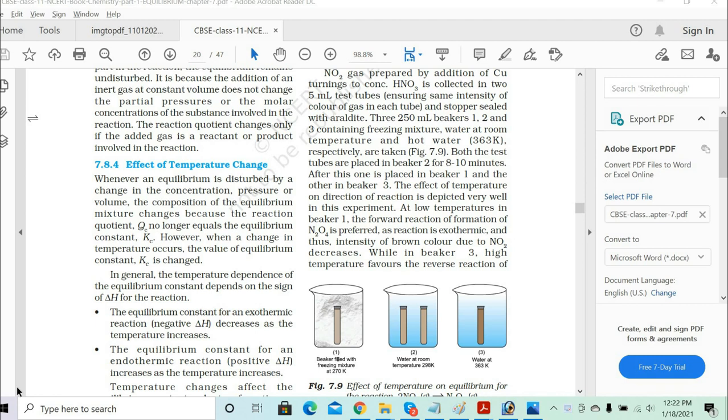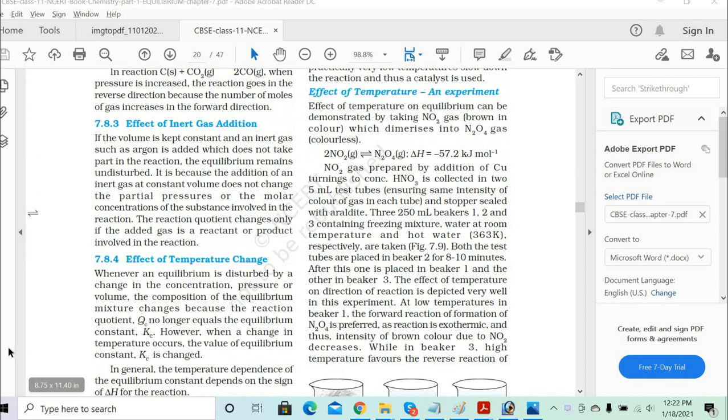What happens with the effect of inert gas addition now? If the volume is kept constant and an inert gas such as argon is added, which does not take part in the reaction, the equilibrium constant remains undisturbed. It is because the addition of inert gas at constant volume does not change the partial pressures or the molar concentration of the substances involved in the reaction. The reaction quotient changes only when the added gas is a reactant or a product involved.